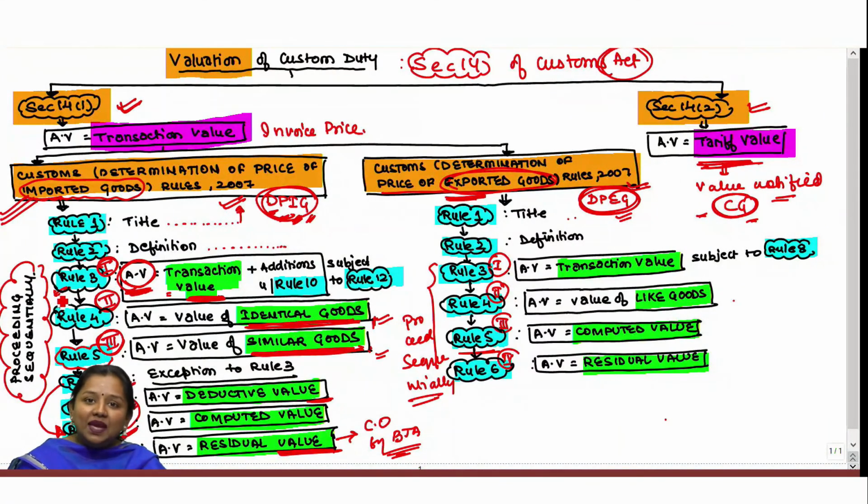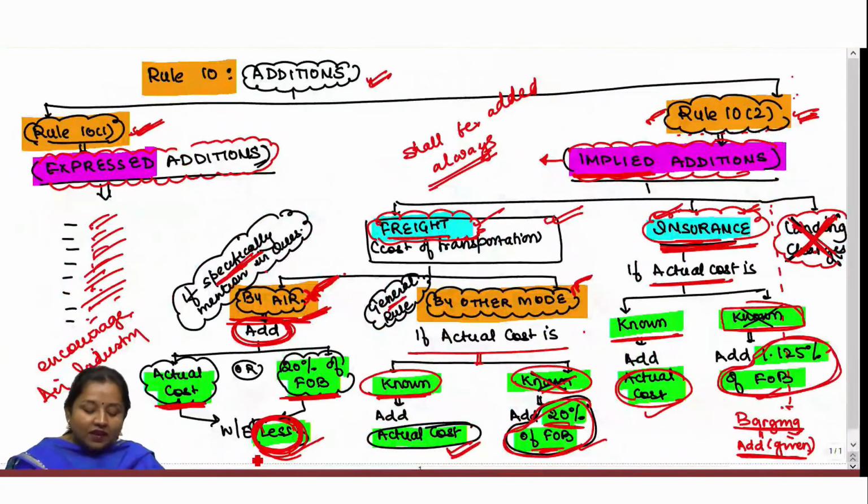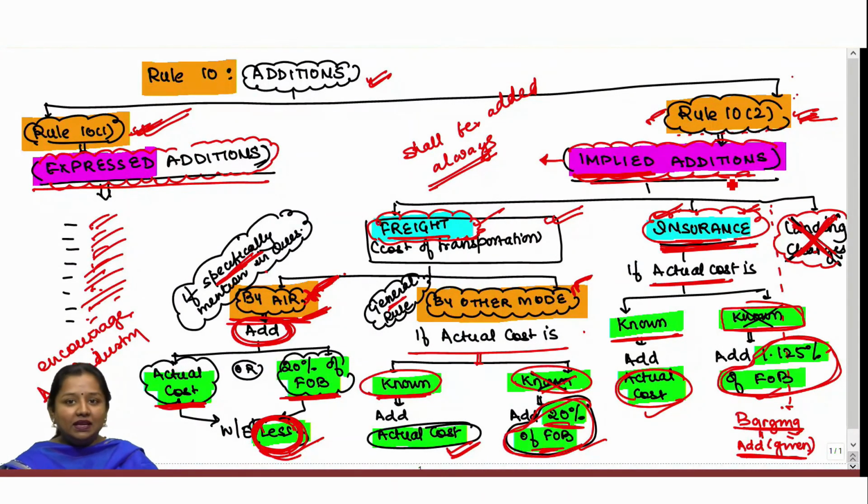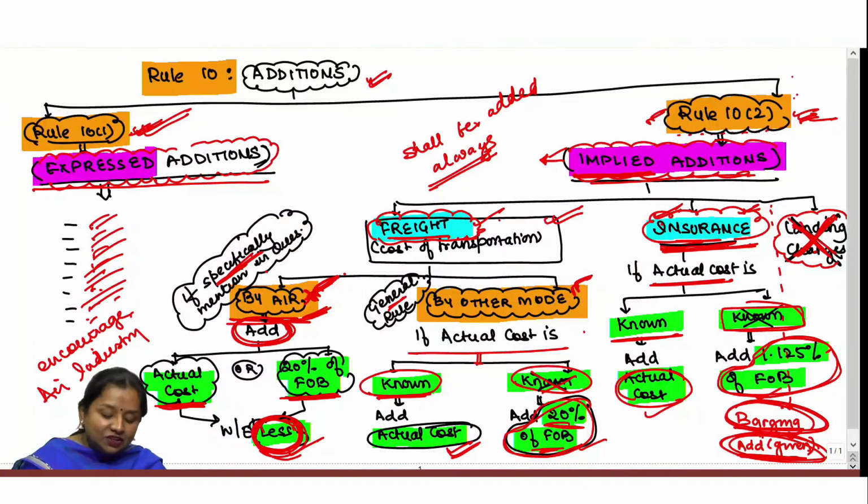Till then, you need to understand that primarily we have to apply rule 3, wherein assessable value shall be taken as the transaction value or invoice price, in which we have to make additions under rule 10. Under rule 10, 2 categories of additions have been given: under 10(1) expressed additions and in 10(2) implied additions. Implied additions have to be added in case of freight and insurance always, but in case of barging it has to be added only if it is specifically given in the question. Whereas in case of rule 10(1), expenses are to be added only if they are expressly mentioned in the question, which we will again see in future sessions.